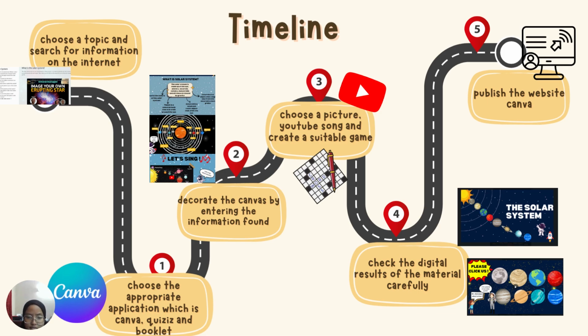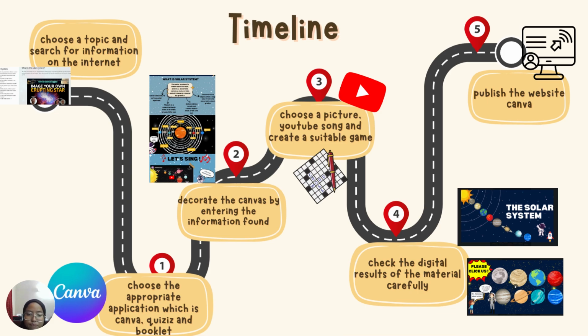The next process is that I decorate the Canva by entering the information that I found on the internet. Okay, as you can see in the slide, I have screenshot my website. In this material, I use light and dark colors, and I also place several pictures like astronauts, music, and others.